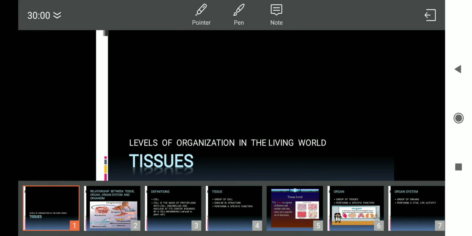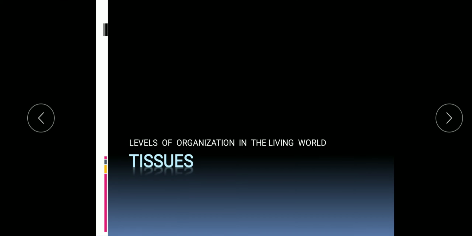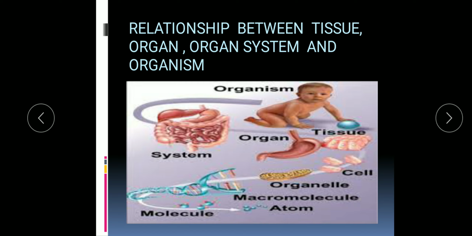So today we will do with the tissues, and in this chapter first we have to start with levels of organization. So we have to see the levels of organization in the living world. So in chemistry you have studied that atoms form molecules, and many molecules join together to form macromolecules, like DNA is the macromolecule, and so many macromolecules form the protoplasm and the cell organelles.